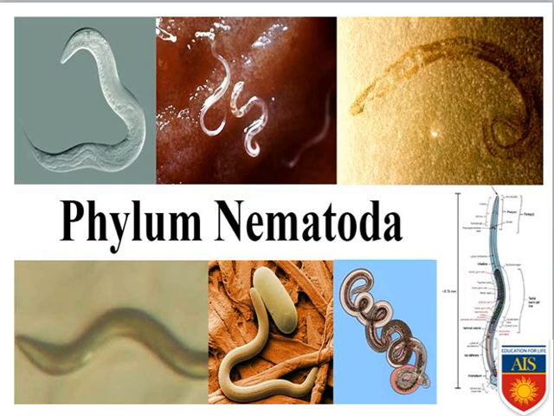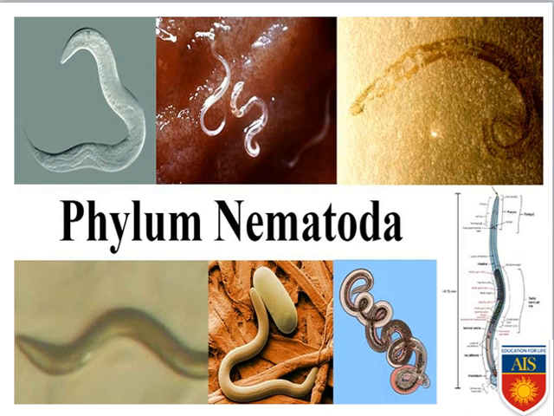Keep it in your mind, this specific phylum can also be called Helminths, because this phylum is made up of worms that are thread-like. The organisms belonging to this phylum Nematoda contain a modified mouth, or rather a muscular pharynx. So for that reason they can also be called helminths.